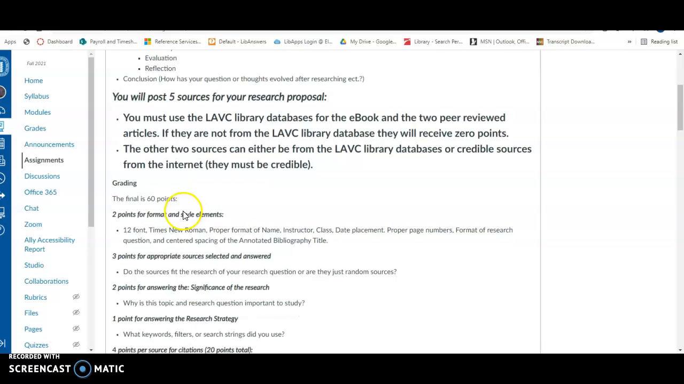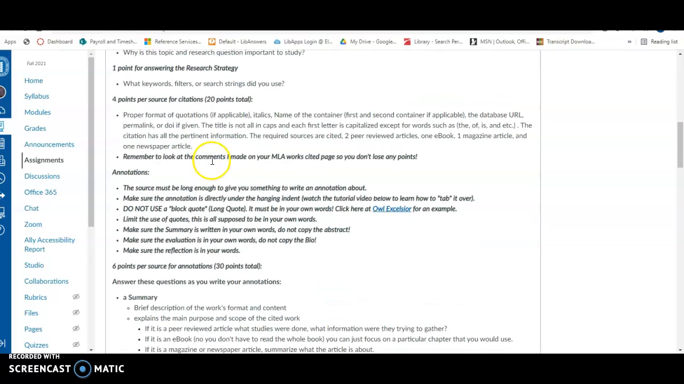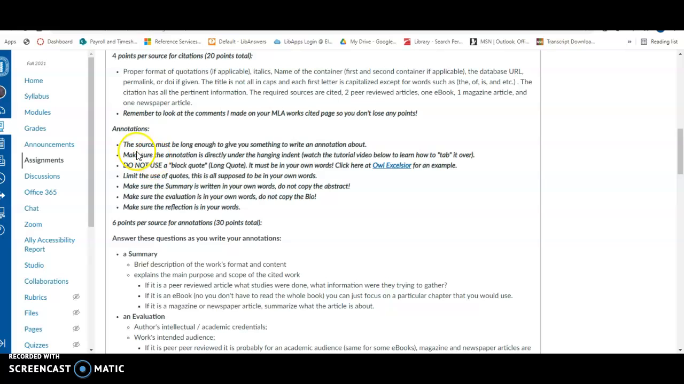So here's the grading. It's worth 60 points, and I break it down. On the annotations, you have to make sure that your source is long enough, 250 to at least 300 words for any kind of newspaper or magazine article. Anything less than that, you can't write a proper annotation. Make sure the annotations directly line up under the hanging indent, which I'm going to show you how to do. Do not use block quotes.